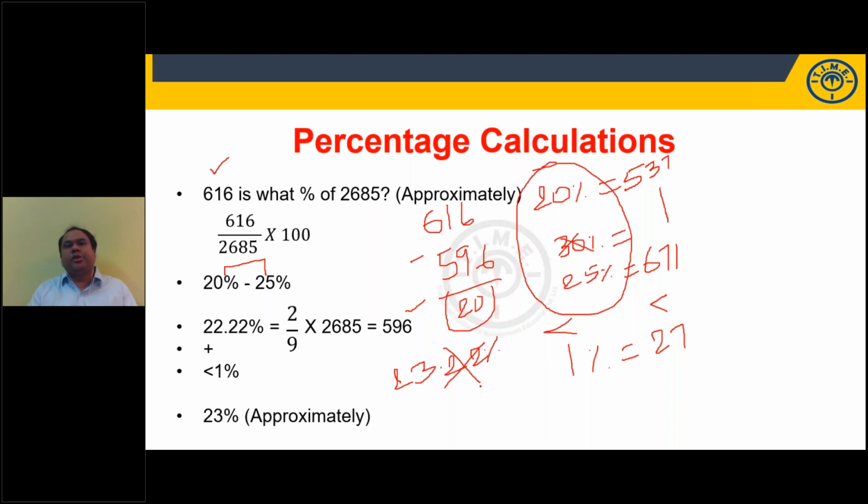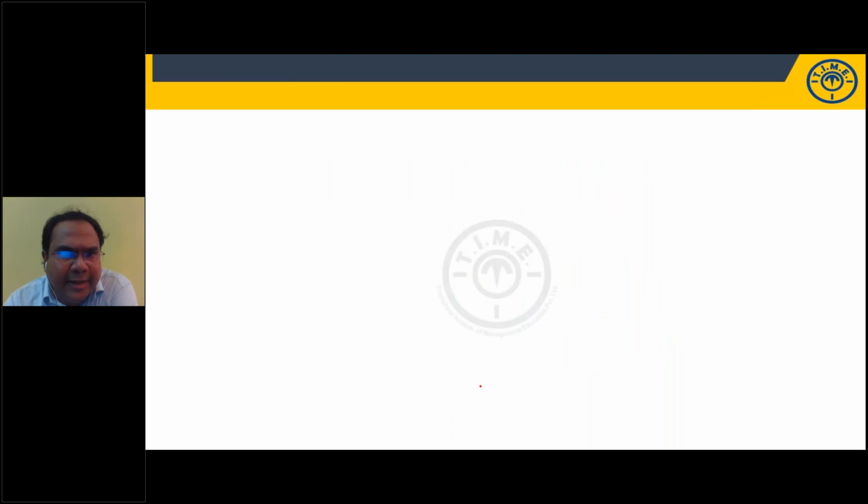So reciprocal values are also similar to your multiplication tables. I will not ask you 22.22%, what is the fraction, or 2 by 9 is how much percent. If I give you a range, you should be able to answer the question. Between 40 and 45, what are all the reciprocal values you know? Between 60 and 70, tell me all the standard reciprocals you know. That is how you should learn, students.